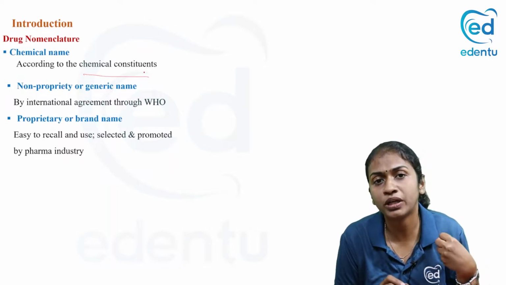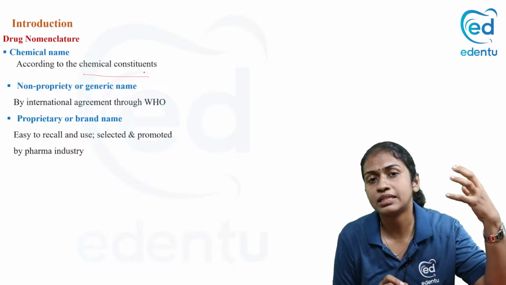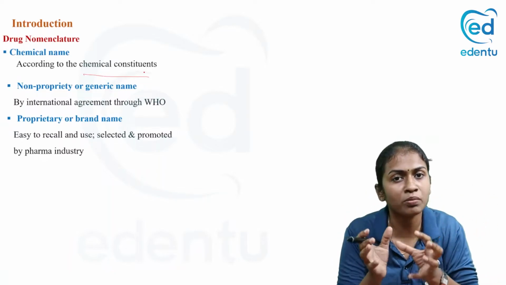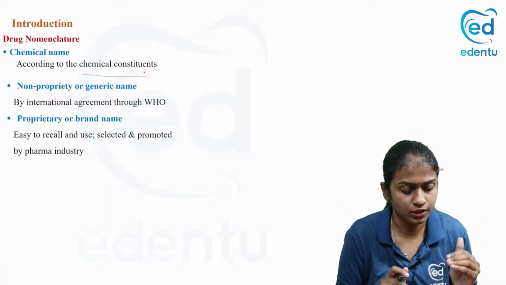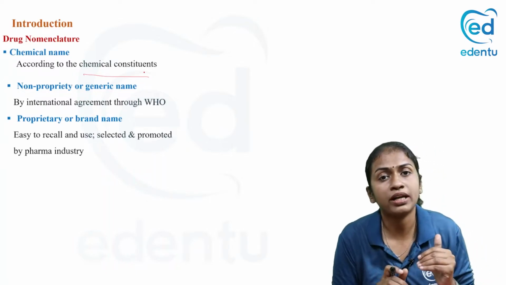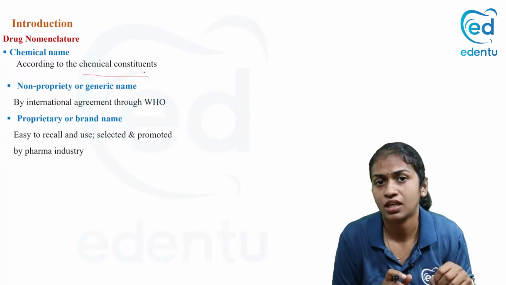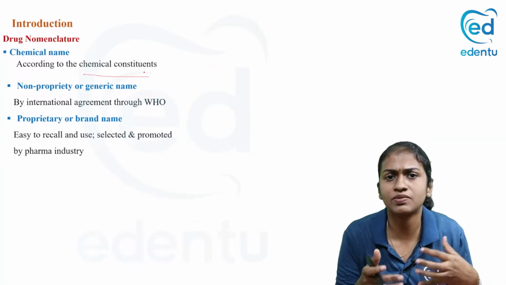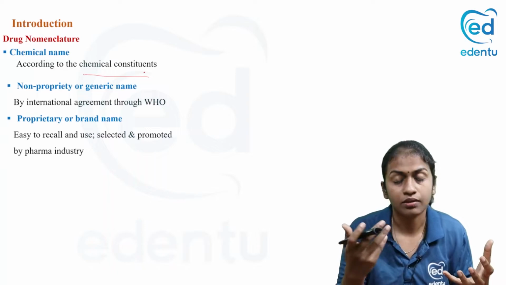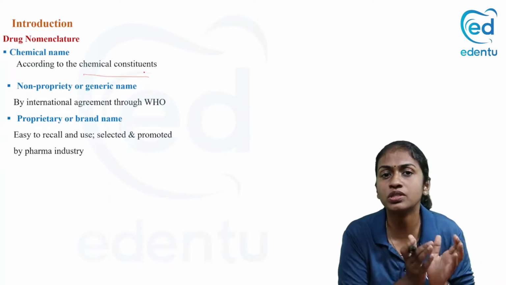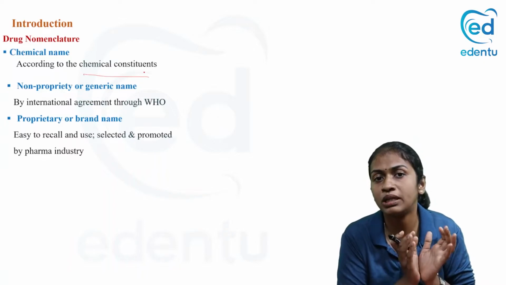The non-proprietary or generic name is, by an agreement of the WHO, a common name for the drug. And the proprietary or brand name is the patent property of a particular brand, which is easy for physicians as well as patients to remember. To promote the product, we use this proprietary name, which is commonly known as a brand name.